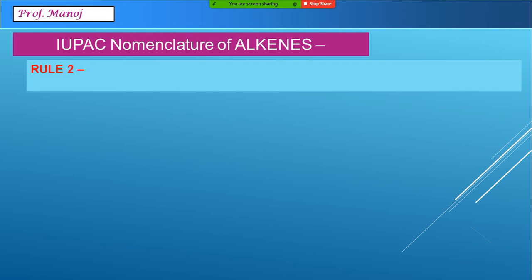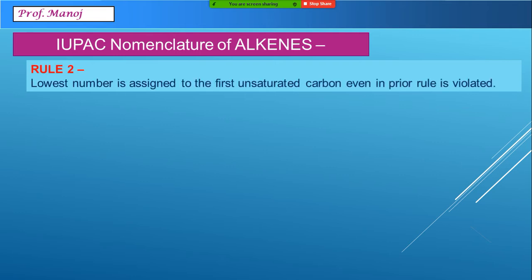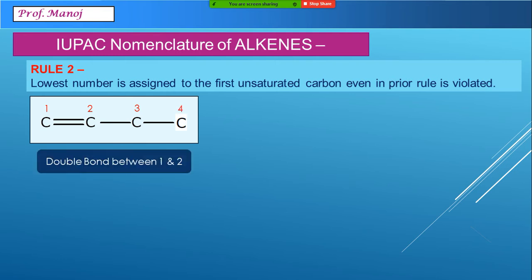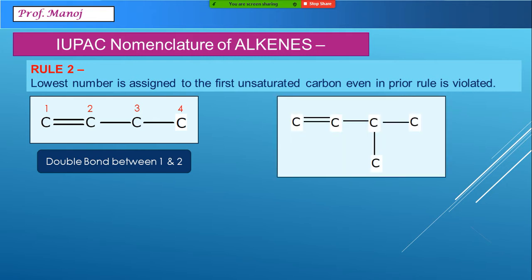Another rule for this is giving the lowest number, lowest locant rule. For example, in this one, we can give the numbers as 1, 2, 3 and 4 such that the double bond gets a number between 1 and 2. Let us imagine the second example.